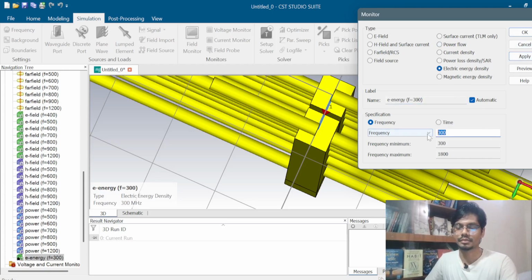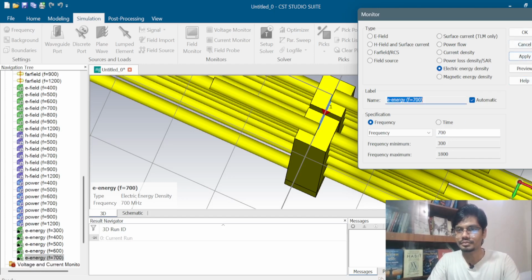Apply. 400. Apply. 500. Apply. Then 600. Apply. 700. 800. 900. Then the last value is 1200. Click apply and then click OK.